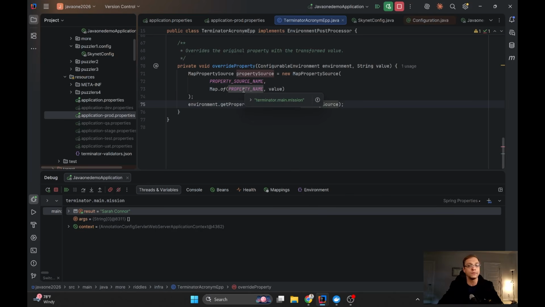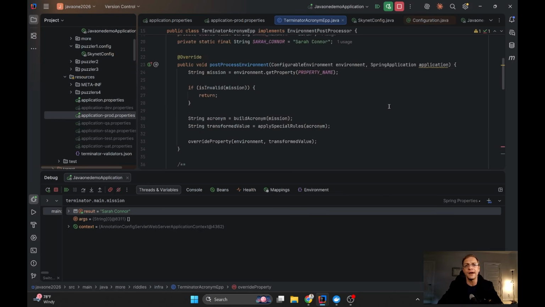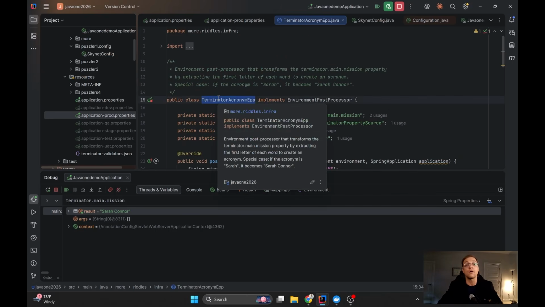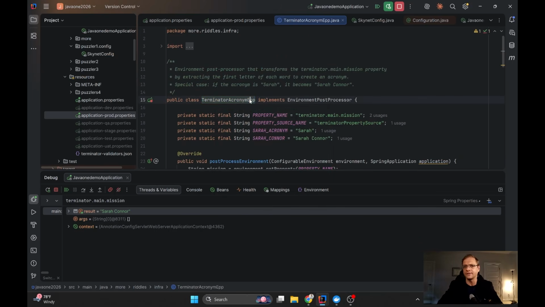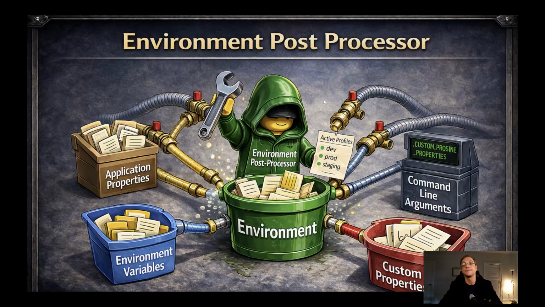So let's see what this code belongs to. If we go up, we will find out that this class is called Terminator acronym environment postprocessor, an acronym of environment postprocessor, and it implements EnvironmentPostProcessor. So what is it, environment postprocessor? This is a very important mechanism. I can show you in my slide.